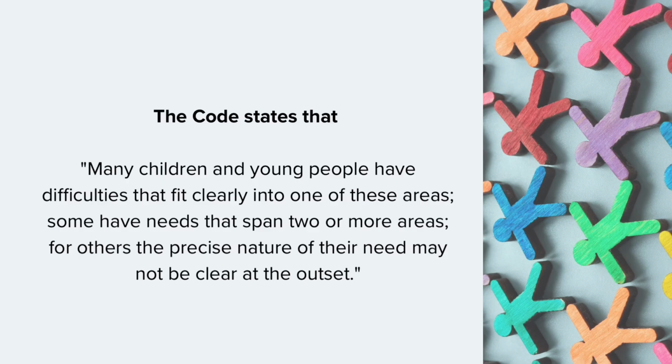The SEND Code states that many children and young people have difficulties that fit clearly into one of these areas. Some have needs that span two or more areas. For others, the precise nature of their need may not be clear at the outset.